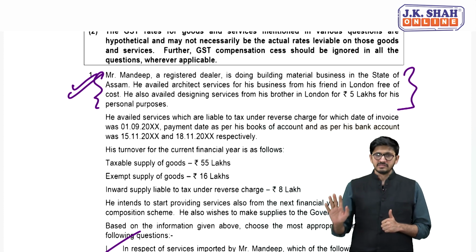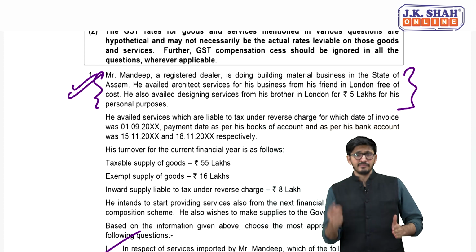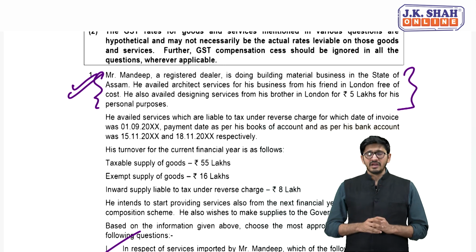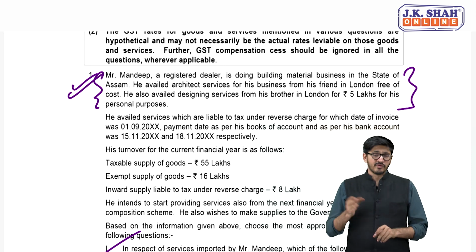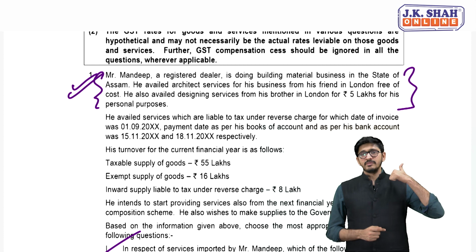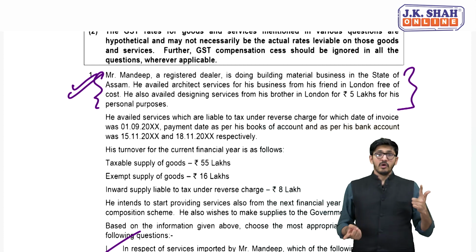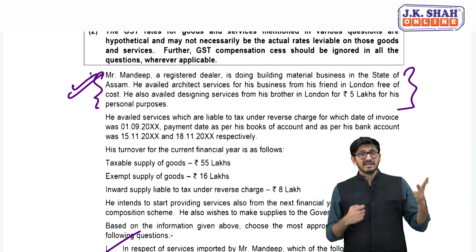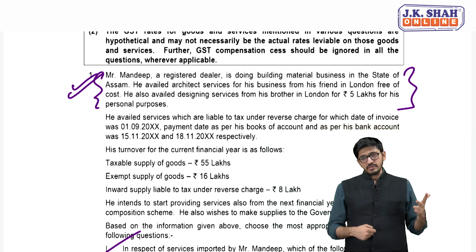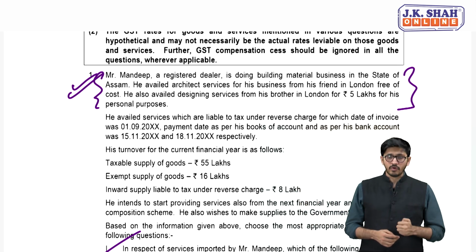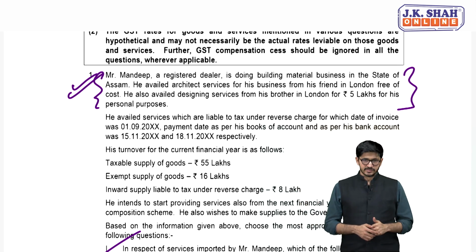Free of cost, that means it's a clear case that it's not a case of 7(1)(b), but it's a case of 7(1)(c). Now try and recollect what are the conditions covered in 7(1)(c) in case of import of service. So first, there is import of service, second, without consideration, from a related person or a distinct person, in the course or furtherance of business. So all these 4 conditions, my dear friends, should be satisfied.